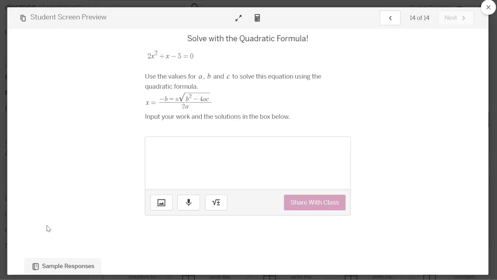All right, here's the formula. They need to first decide what values are for A, B, and C. I do explicitly state that in the sample response, and they probably should too. My value for A is, my value for B is, and why is that? And my value for C is, and then I plugged it in the formula and I worked it out. They could put it on a whiteboard, which I recommend, and take a picture and insert that in the box.